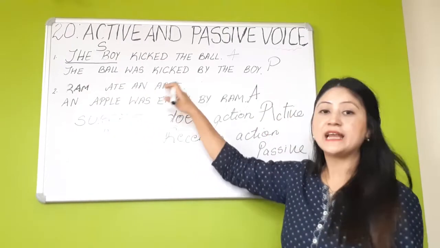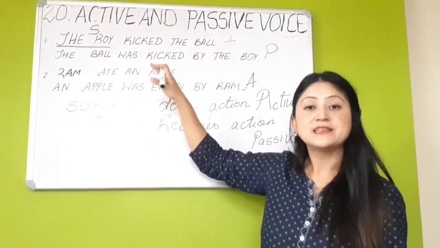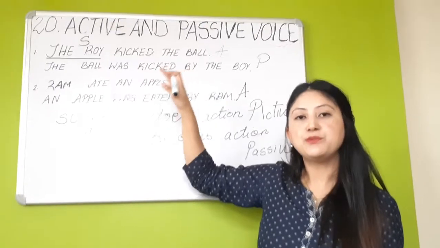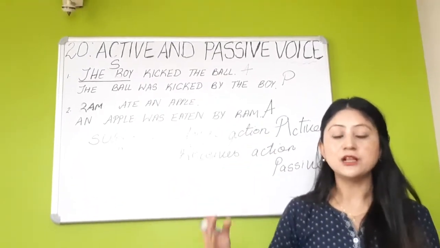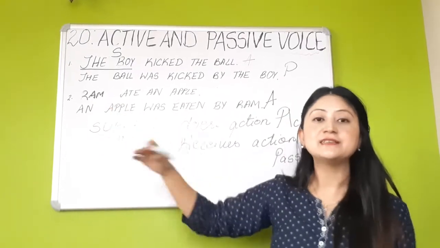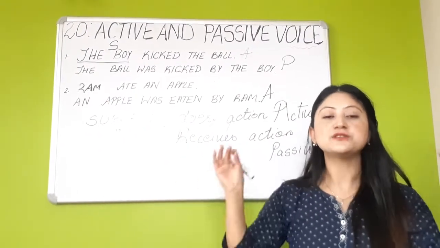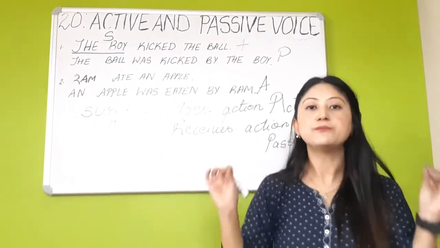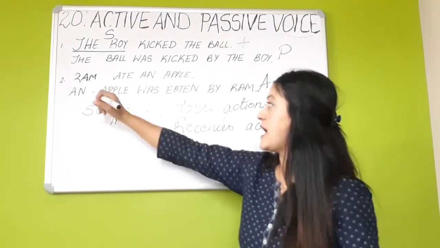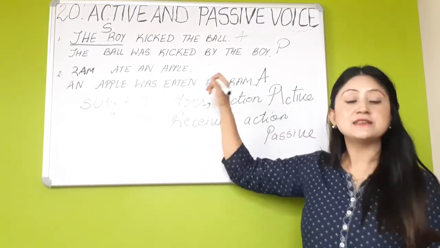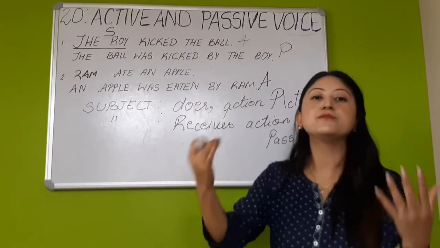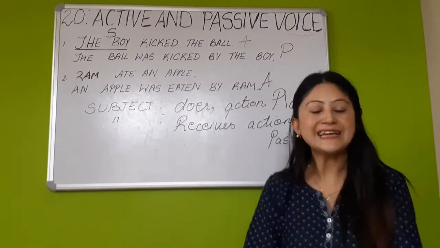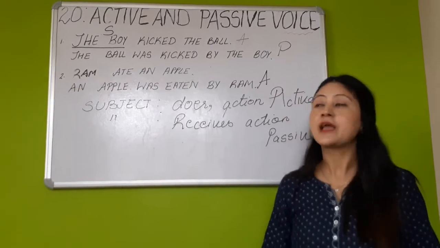Look at this example. Ram ate an apple. Ram is the subject and he has performed an action, ate an apple. So the subject Ram here is in active voice because the subject is the doer or the performer. Whereas, an apple was eaten by Ram. Here Ram does not perform the action, but in fact he receives the action.